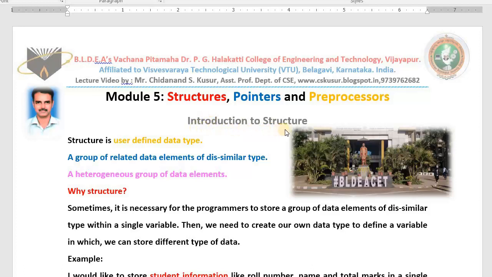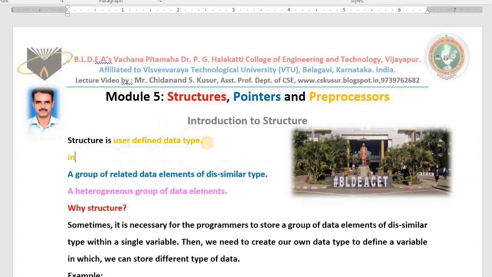Introduction to structure. First of all, we need to know what is structure. Structure is one of the user-defined data types. In C language, we already studied the built-in data types. Int is one built-in data type. Float is another data type. Char is another data type. Double is another data type. All these are built-in. All these are already given to us, not created by us. All these are developed by developers.